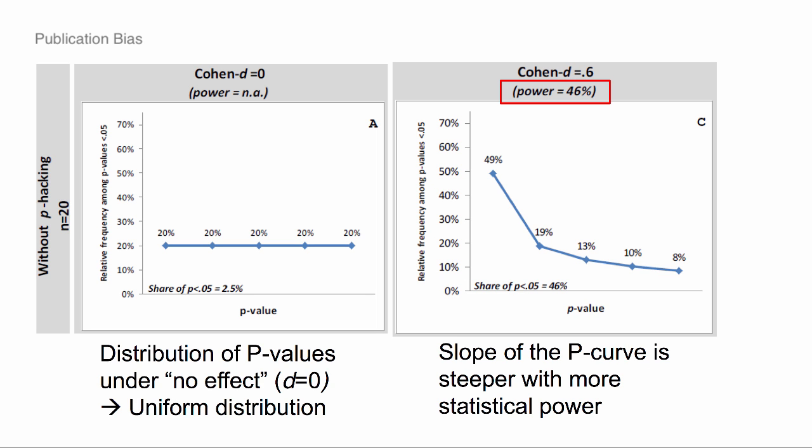Obviously, the more power you have, the more likely you are going to have p-values that are really, really small. Adequate power in prospective studies, the rule of thumb is 80% power. A lot of studies probably have 50% power, or maybe 40% power. This is like a woefully underpowered study. Even in a woefully underpowered study, there are more than twice as many p-values between 0 and 0.01 as there are p-values between 0.04 and 0.05.